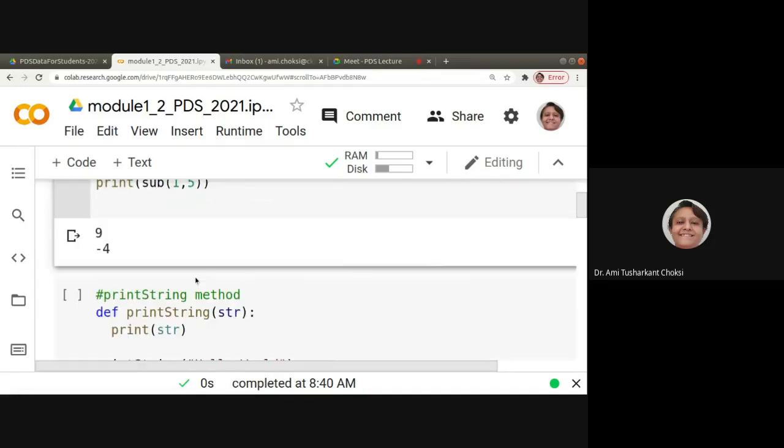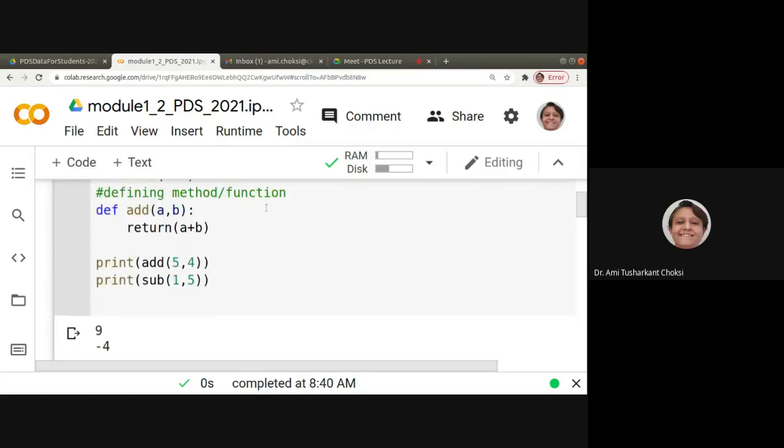Okay. So this is the simplest function. For defining the function, we need to have def, that is definition, right? Def function name, in parenthesis we are having the parameters.